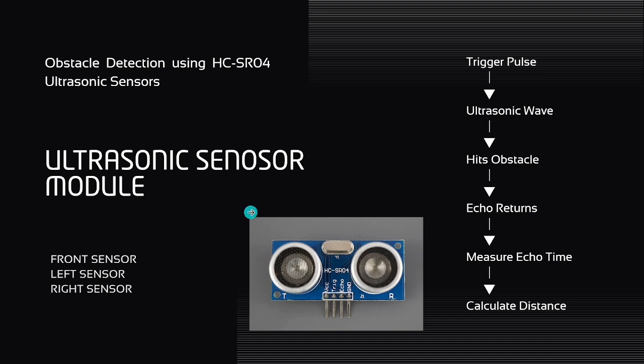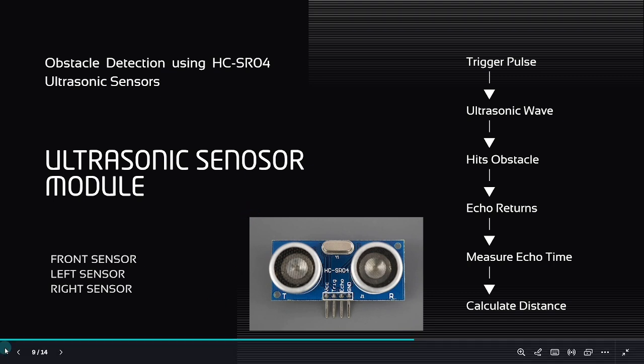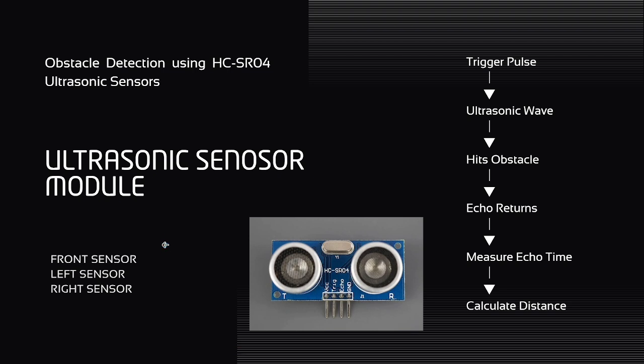The reason we are using timer 2 is that timer 2 is configured with microsecond resolution. Therefore, timer 2 is ideal for this application. Next, if we come to the first sensor, the front sensor, the front ultrasonic sensor continuously checks the distance between the vehicle and the objects ahead. It is mainly used for forward collision warning.